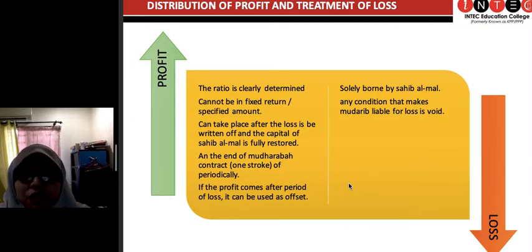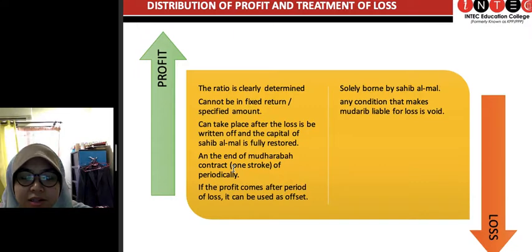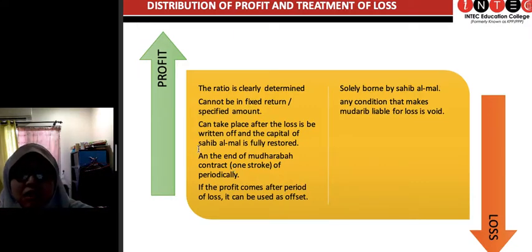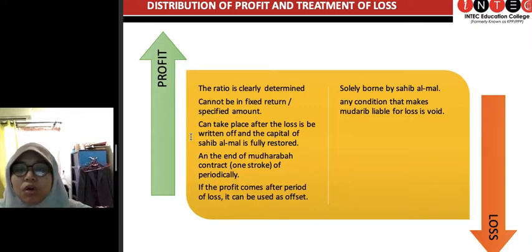Right? And there's a slight mistake in the slide: the profit can be distributed at the end of the mudharabah contract. Say this mudharabah contract is for 5 years, you can distribute the profit at the end of the 5 years at one stroke, or you can do it periodically. Periodically meaning every year, say, or if this is a 1 year contract, you do it periodically, quarterly.